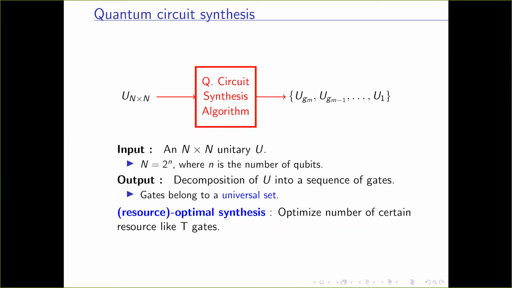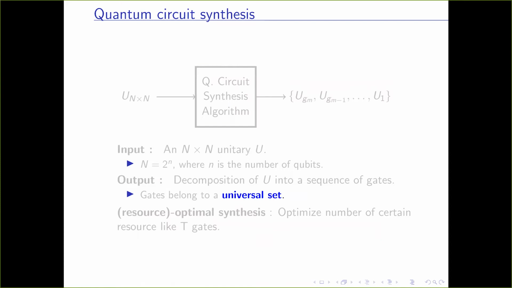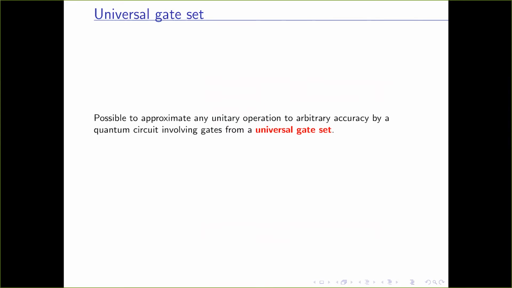Now, as I said, the gates in the decomposition of this unitary usually belong to a universal set. I know most of you know these things, but a quick recap. A universal gate set is a set by which it is possible to approximate any unitary operation to arbitrary accuracy. For example, Clifford+T is a very popular universal gate set.